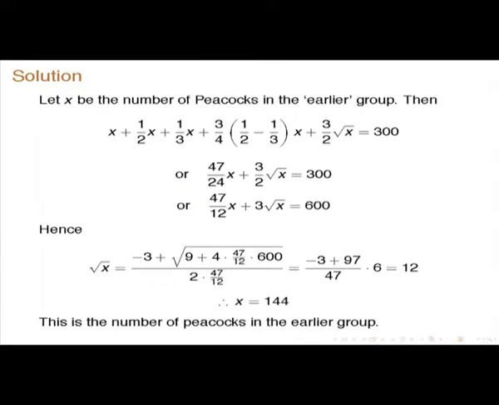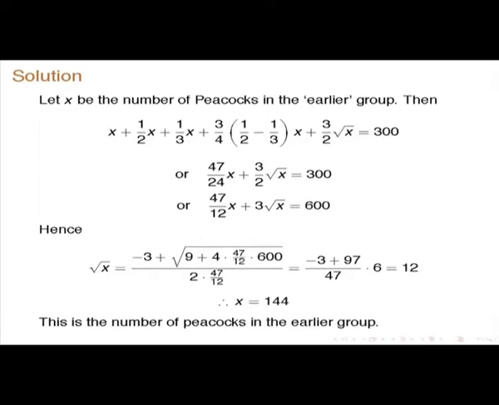So, this is the equation. So, finally you get this. Using this you get root x is equal to 12 and x is equal to 144. So, if x is equal to 144, if you do all these operations, take this x and then half of it again you take and all these things you take. And what is the initial number? That is 144, which is less than 300.